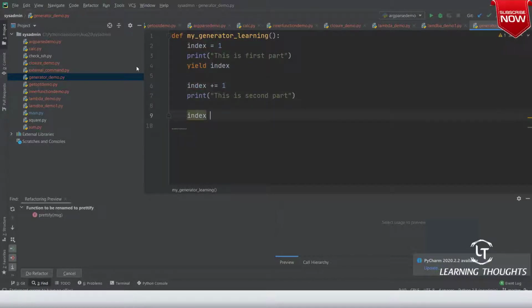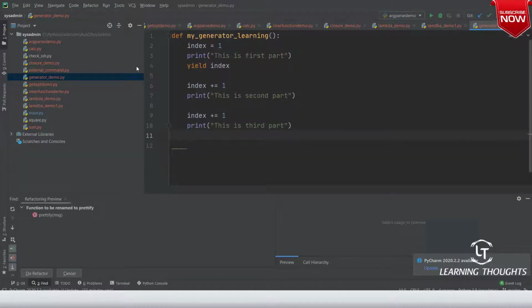Let me write the third one: index plus equals 1, and then print "This is third part." So what will this function do, according to your understanding?